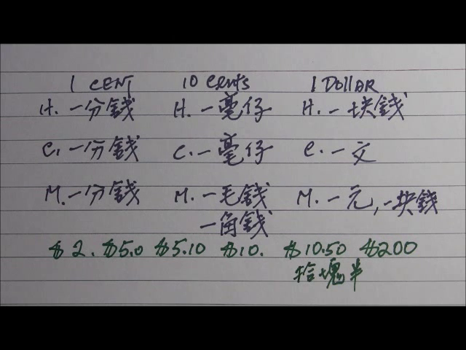In Hakka Chinese is 10块钱. $10.50. In Hakka Chinese is 10块5毫子. $200. In Hakka Chinese is 200块钱.